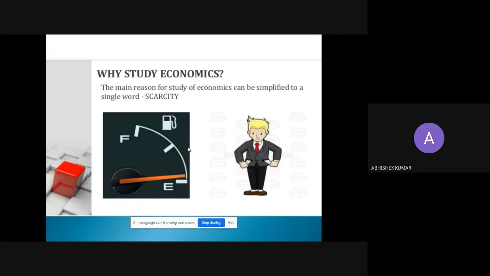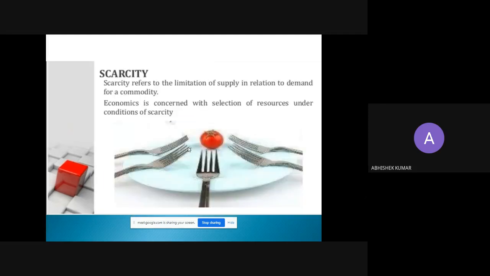As you see here in the PowerPoint, this is the fuel indicator where fuel is almost at the end. In a country or economy, how can we fulfill our needs with the given, limited resources? So scarcity means limited availability of resources only.